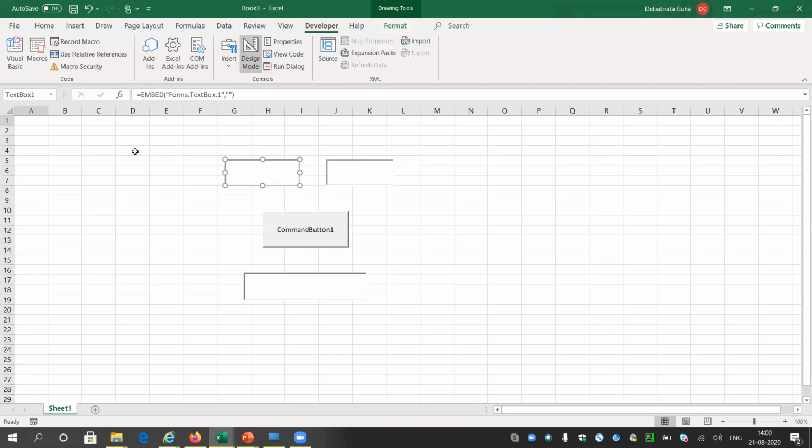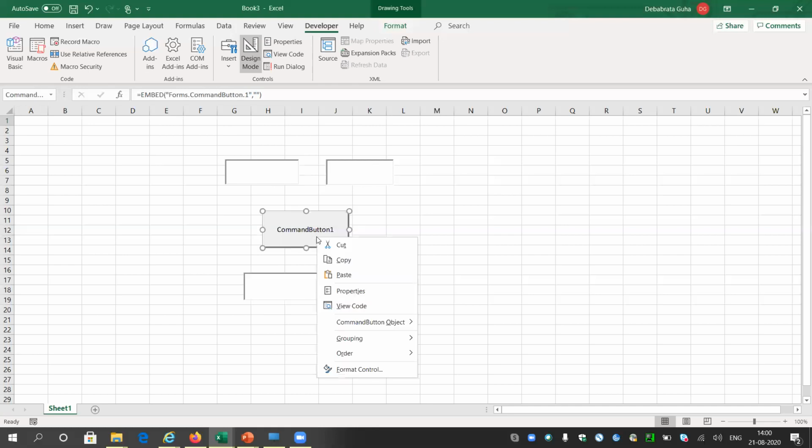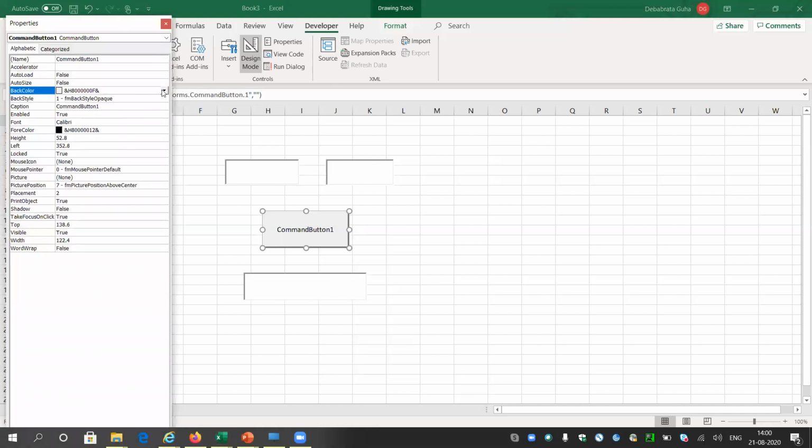Here the first box is text box 1, the second is text box 2, and the third is text box 3. We are trying to create an app which takes input of two numbers from the user and in return gives the division result. I can make small modifications, like changing the color, but that is not my purpose.